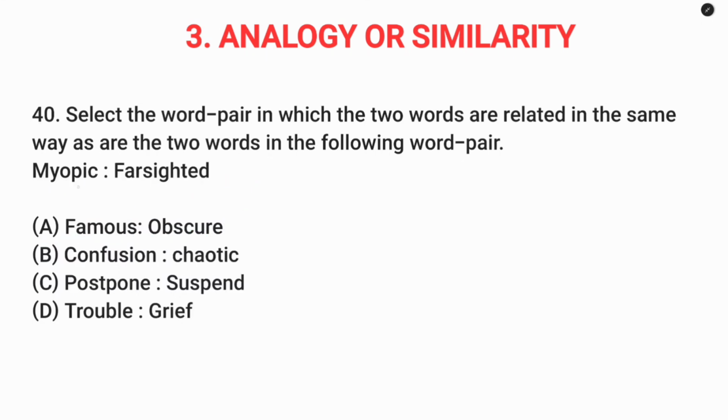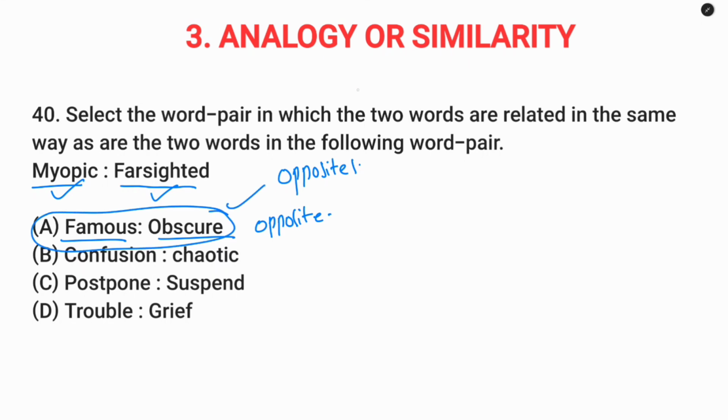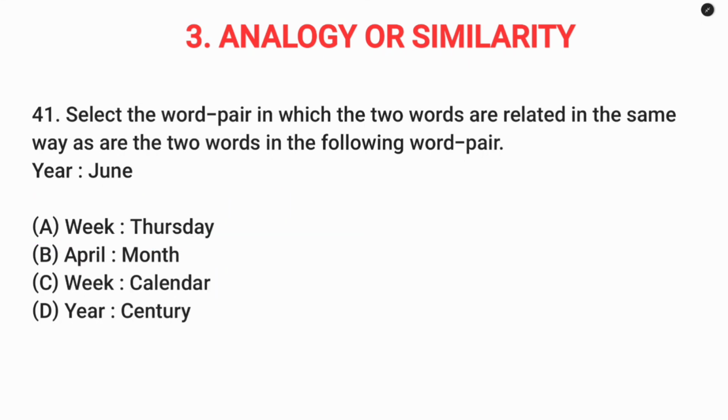Question number 40. Myopic is related to farsighted. So this is, it can appear close objects clearly. So this is far objects clearly. So these two are opposites. So famous, obscure. So obscure means not known to more people. Famous means known to more people. So both are same opposites. So option A.